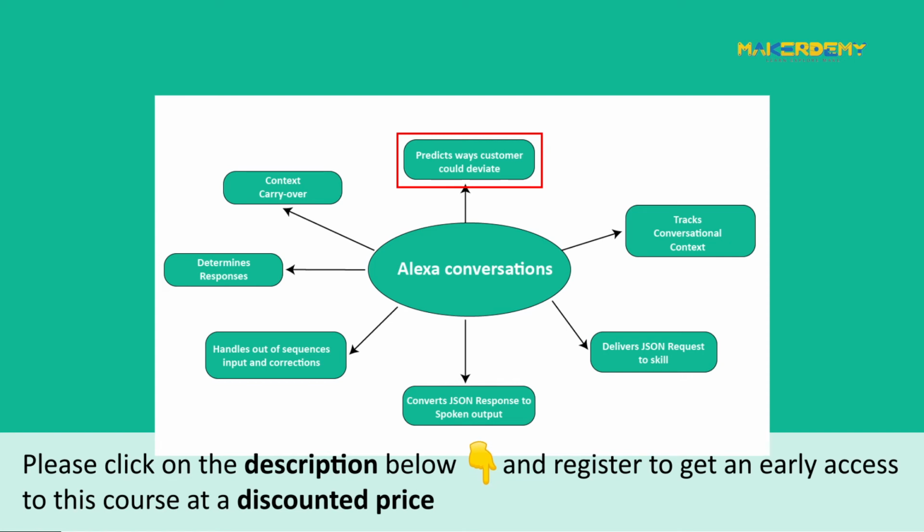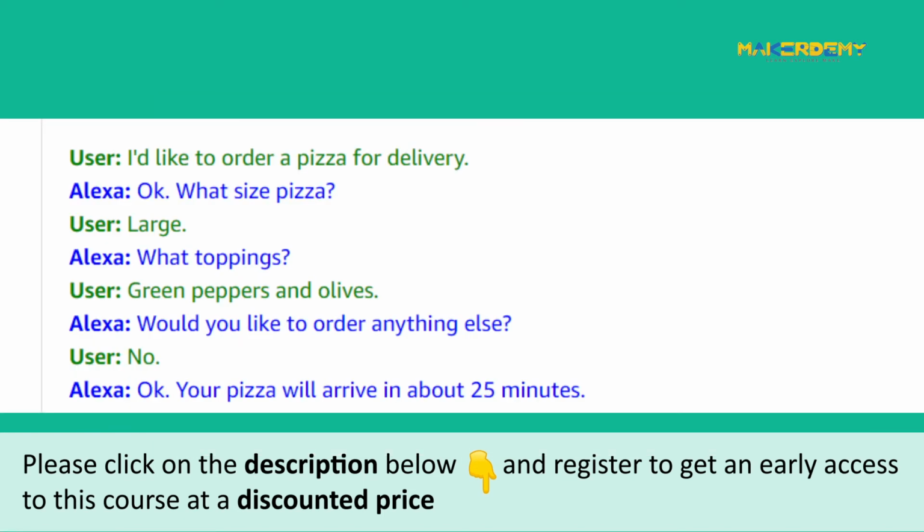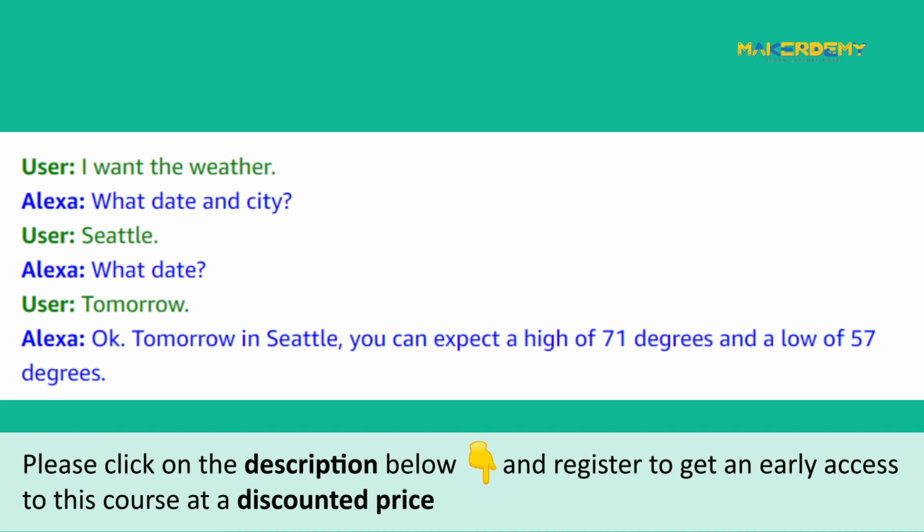It predicts how customers could deviate, tracks conversational context, determines responses, handles out-of-sequence inputs and corrections, context carryovers, delivers JSON requests to the skill, and converts JSON response from the skill code to spoken output. Let us briefly talk about the features that help Alexa Conversations tackle difficulties. Dialogue variations. As you can see, Alexa prompts the user with follow-up questions to gather the required information. State management. Here, Alexa renders speech prompts to guide the user to the next conversational state.